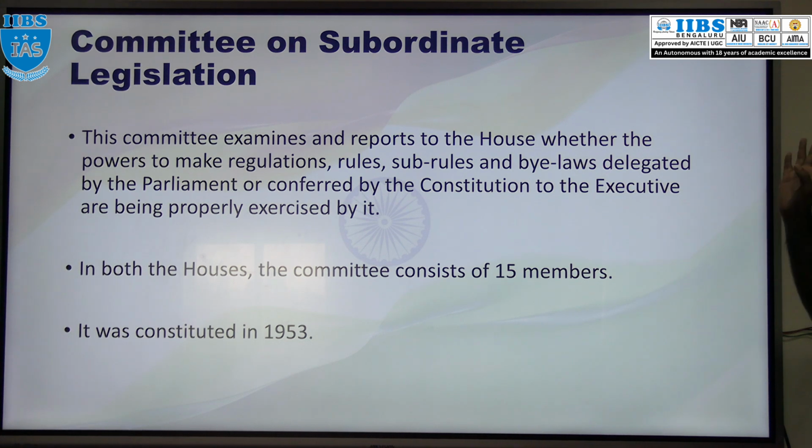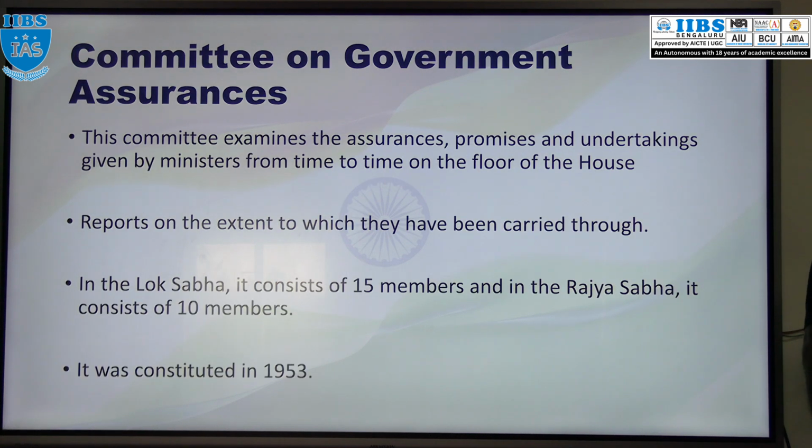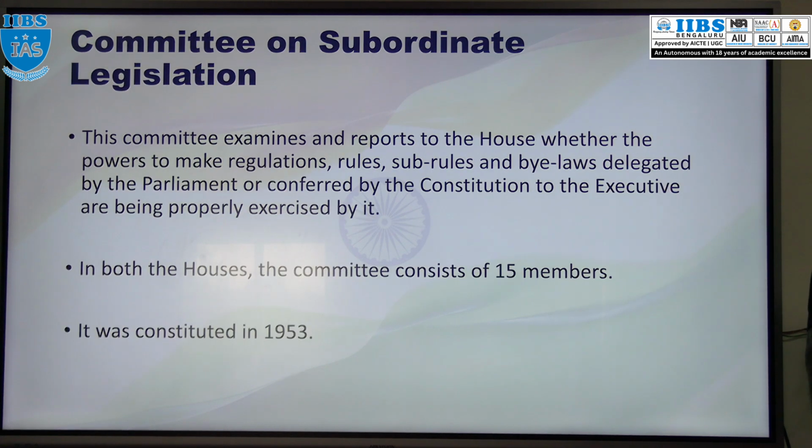This committee consists of 15 members in both the houses, and it was also constituted in the year 1953, same as the Committee on Government Assurances.